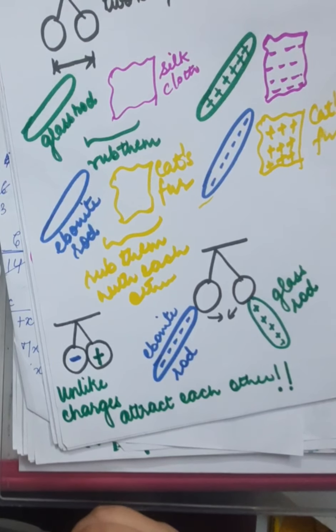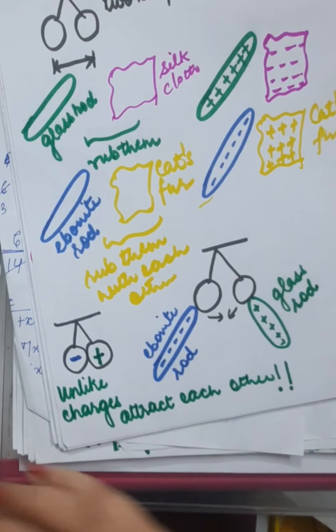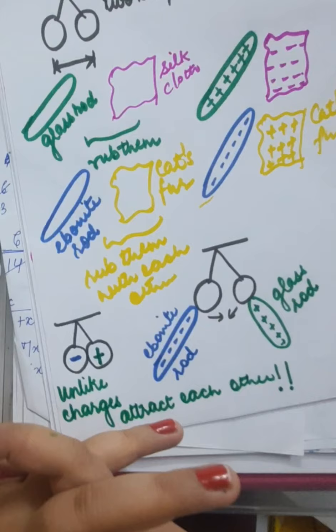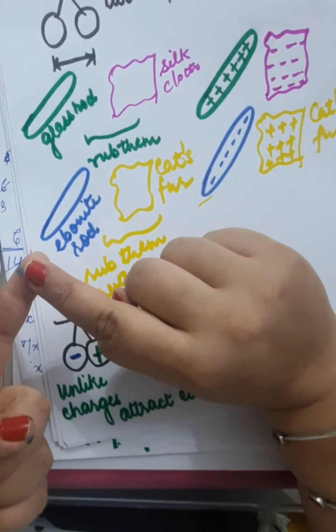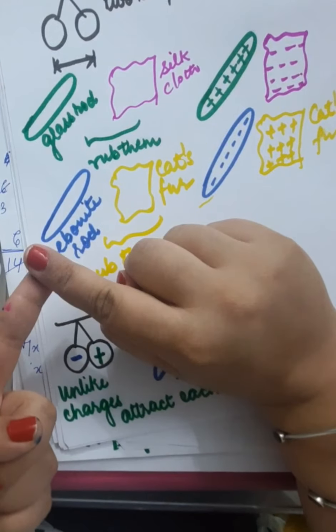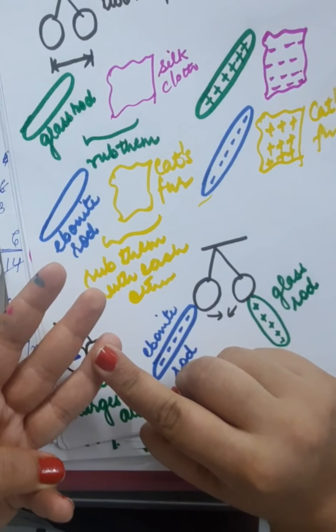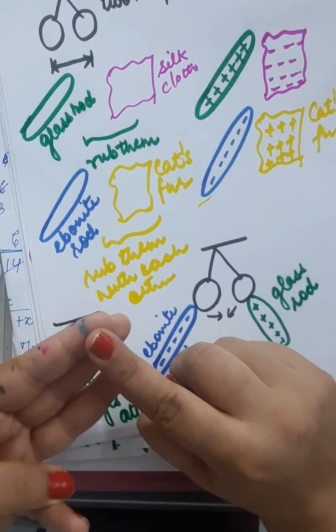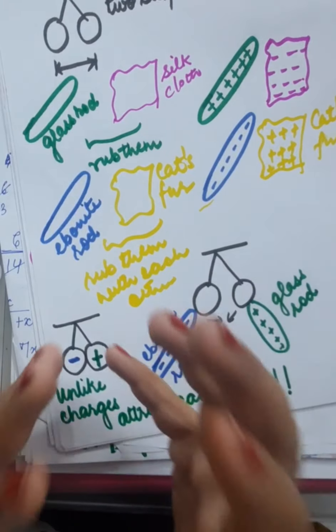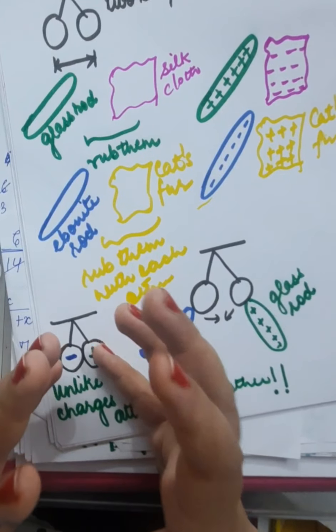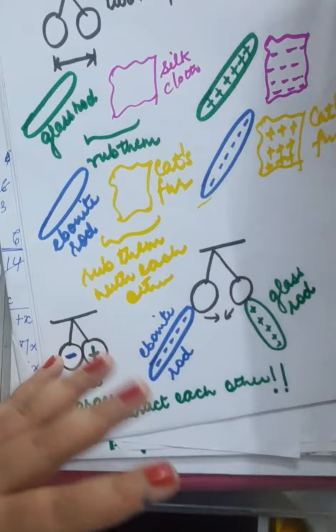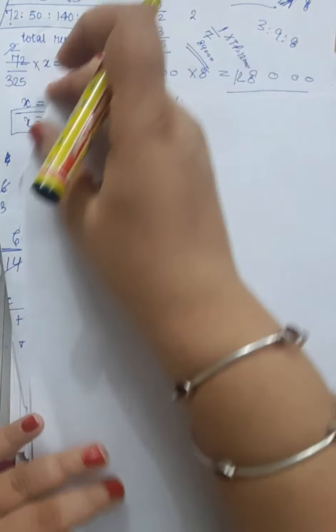So this is something we have understood from all these experiments. Point number 1, that there are two kinds of charges, positive charges and negative charges. Okay. Point number 2, the charged bodies acquire their charges on rubbing. Let us analyze all these points one by one.